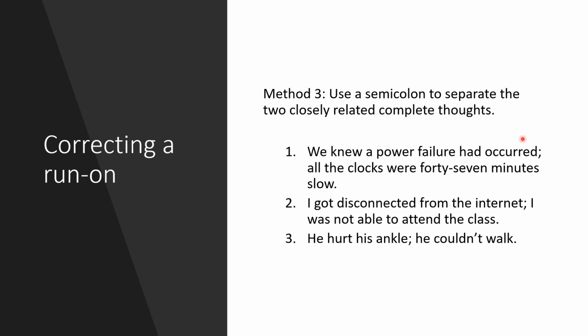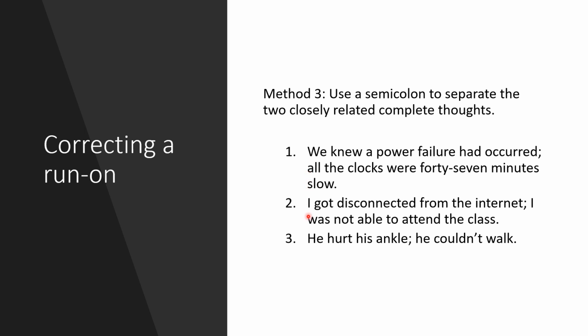Are these two closely related? Yes, causal. Because of the power failure, this happened. So it's a cause and effect relationship. Now, since they are closely related, you may use a semicolon instead of a period to separate the two sentences. But take note that when you use a semicolon, the next sentence should not begin with a capital letter. Always remember that. The letter that comes after a semicolon should be a small letter. Do not forget that.